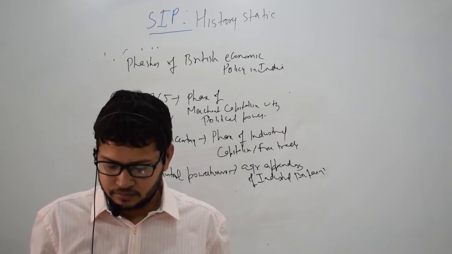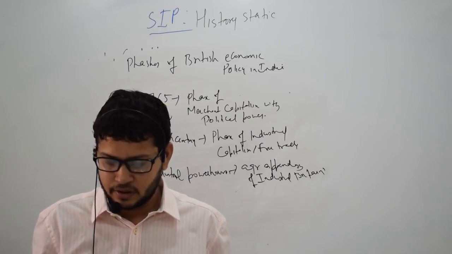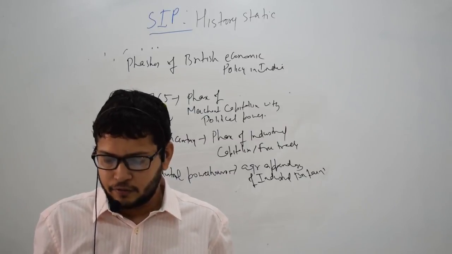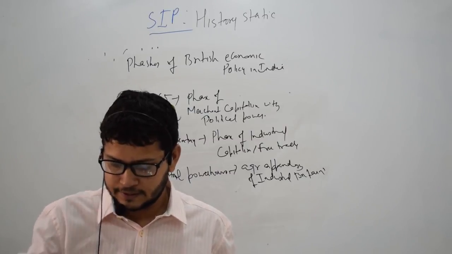The fourth phase is the phase of financial capital.